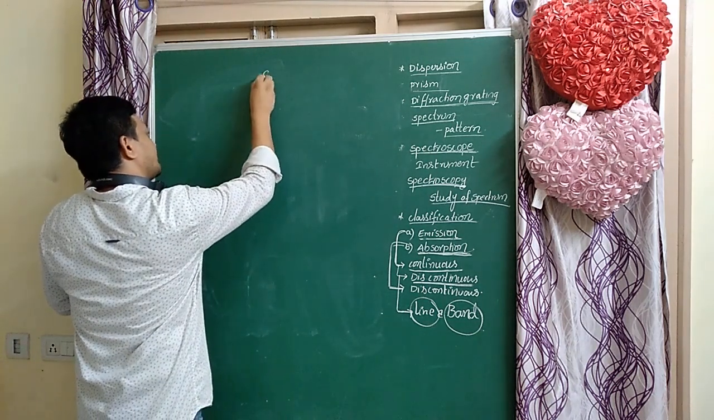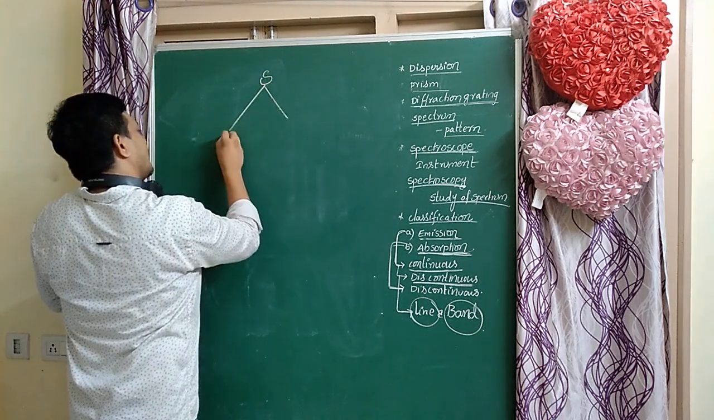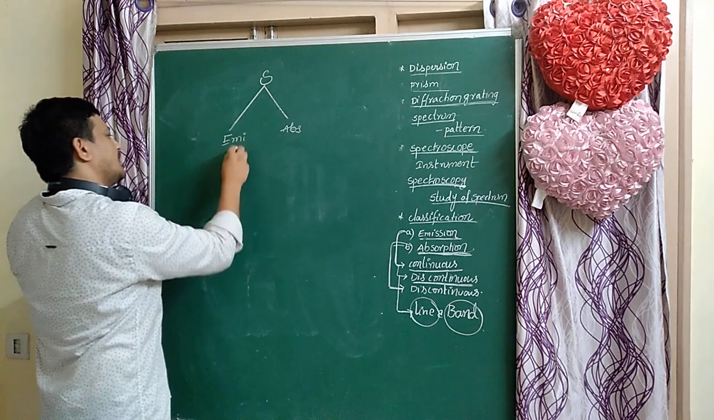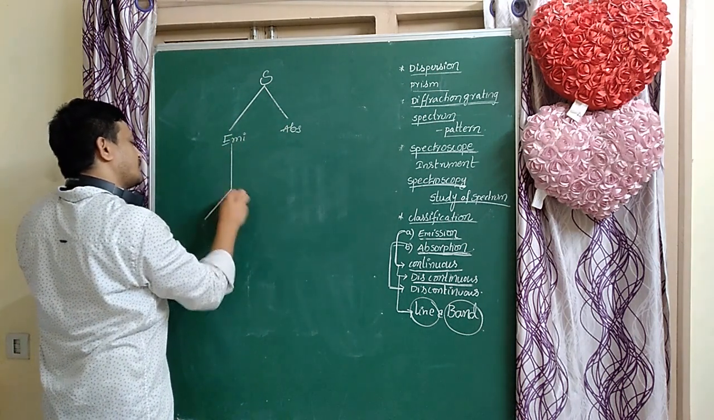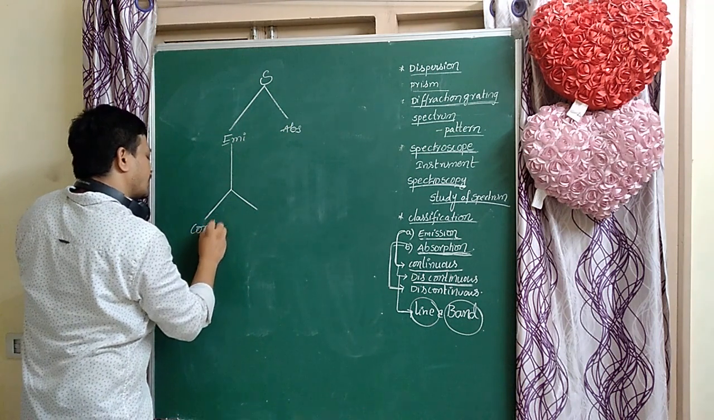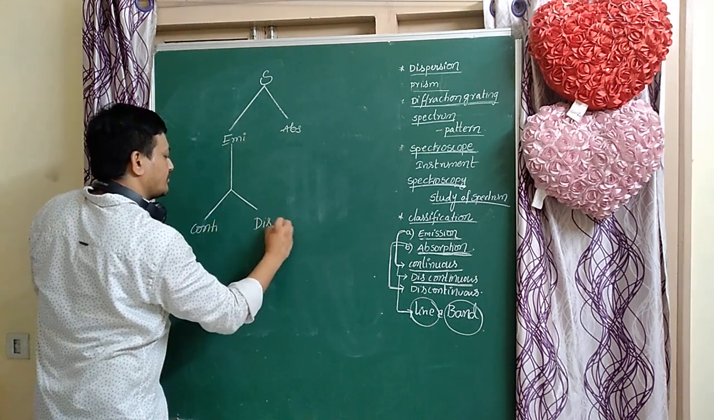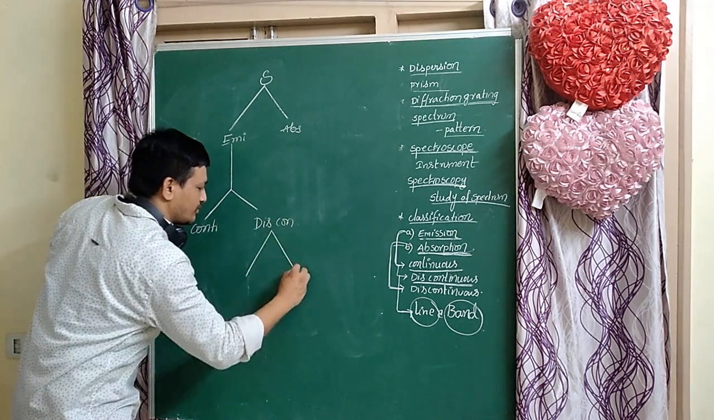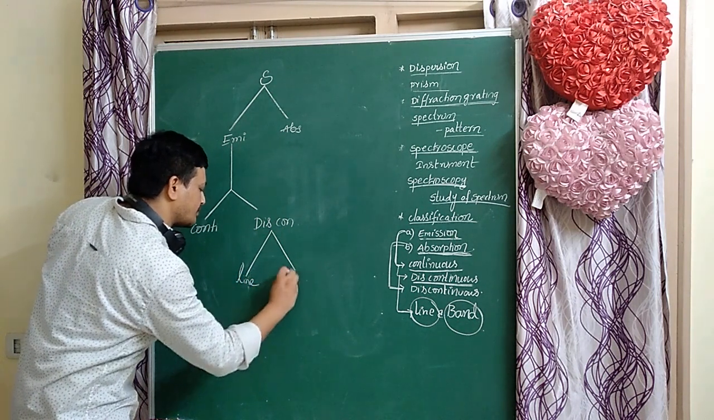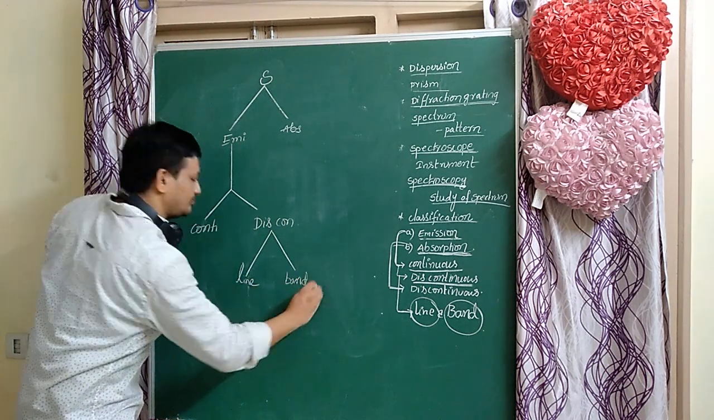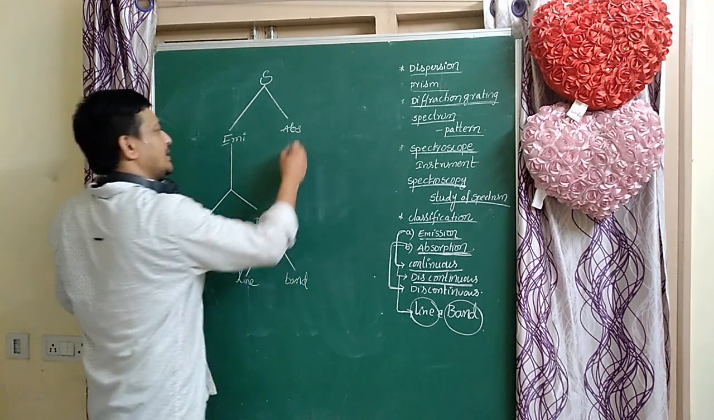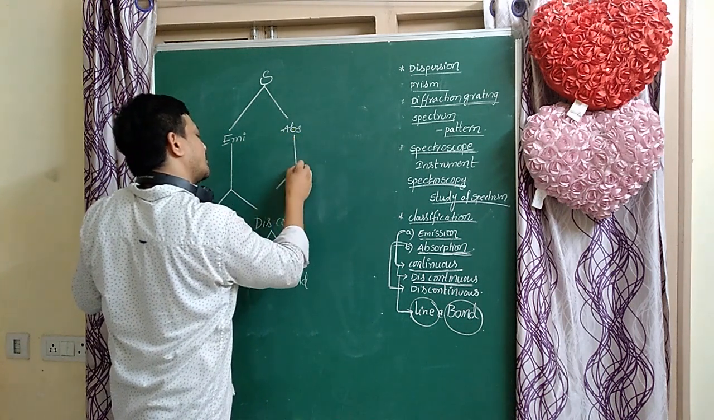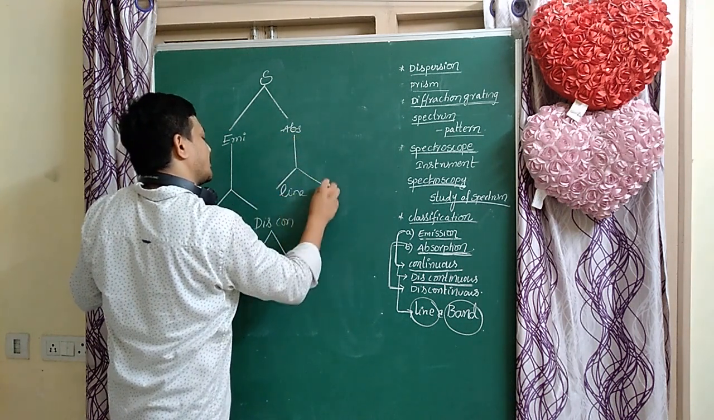So spectrum is divided mainly into two types: emission spectrum and absorption spectrum. Emission spectrum is again divided into two types: continuous and discontinuous spectrum. Discontinuous spectrum is again divided into two types: line spectrum and band spectrum. That is very important. Here, absorption spectrum is always a discontinuous spectrum, which is divided into two types: line spectrum and band spectrum.